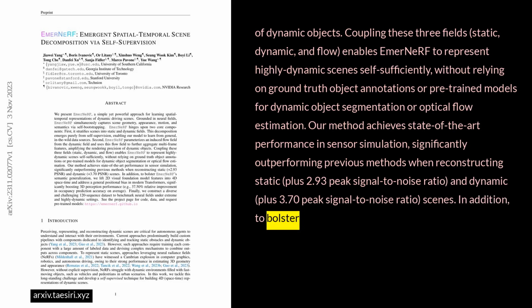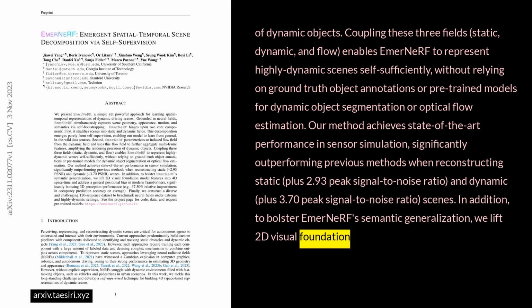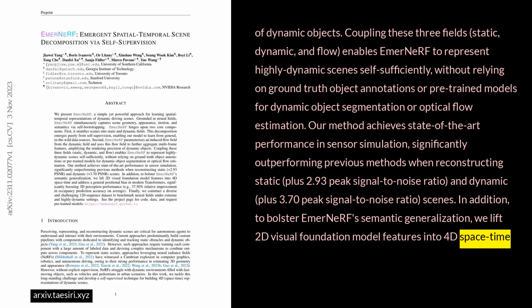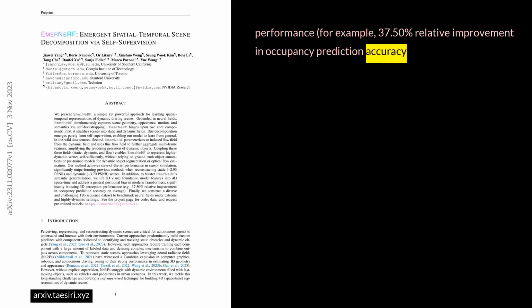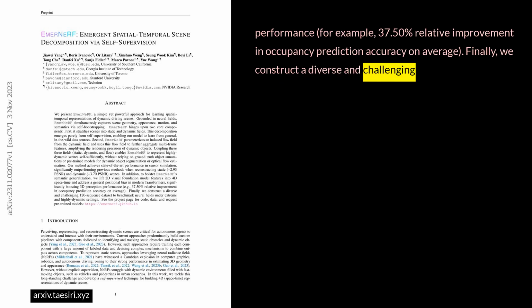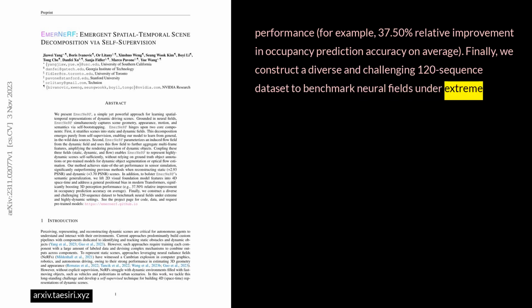In addition, to bolster EmerNeRF's semantic generalization, we lift 2D visual foundation model features into 4D spacetime and address a general positional bias in modern transformers, significantly boosting 3D perception performance. For example, 37.50% relative improvement in occupancy prediction accuracy on average. Finally, we construct a diverse and challenging 120-sequence dataset to benchmark neural fields under extreme and highly dynamic settings.